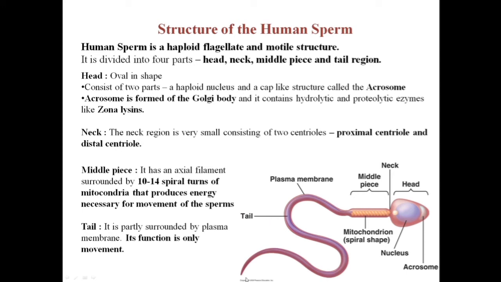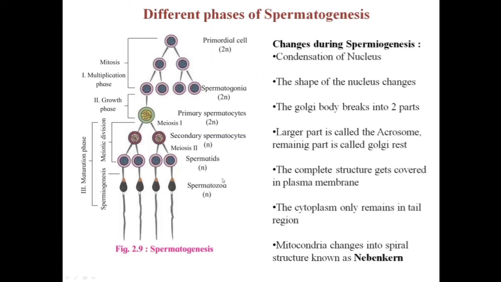So the process of spermatogenesis that we had studied results in the formation of this haploid sperm. Again, we'll just revise it once. There are two phases. In the first phase, there are three parts: the multiplication phase, the growth phase, and the maturation phase, which results in the formation of spermatids.